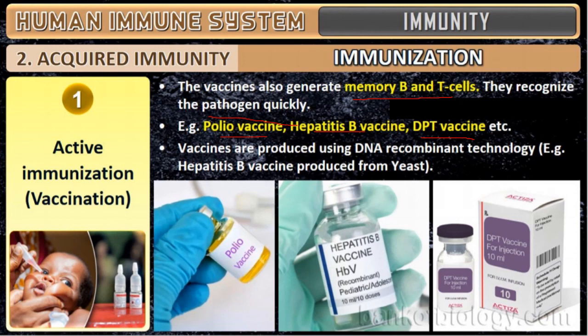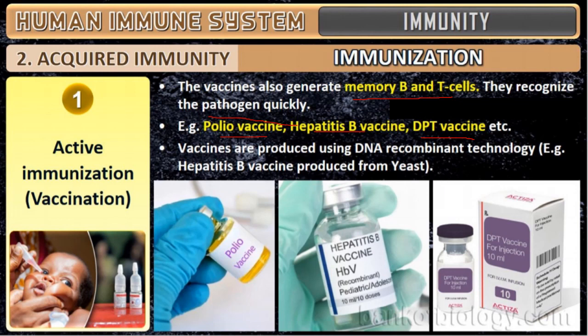See, when the polio drops are given free of cost throughout the country, usually they come to the house like a census, asking, are there children within 5 years? They will put the polio drops and they will report to the government. Why is this step taken? Even hepatitis B vaccine is given. If all these vaccines are given freely throughout the country, you should understand they are all produced by recombinant DNA technology. So regarding DNA technology, you have learned.